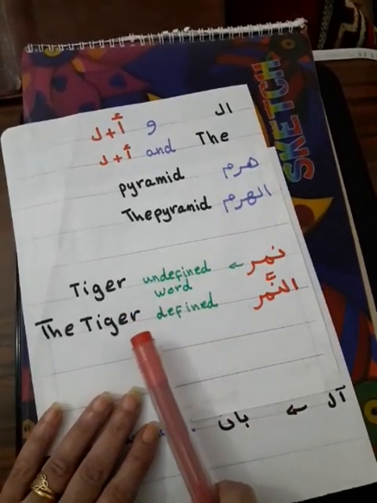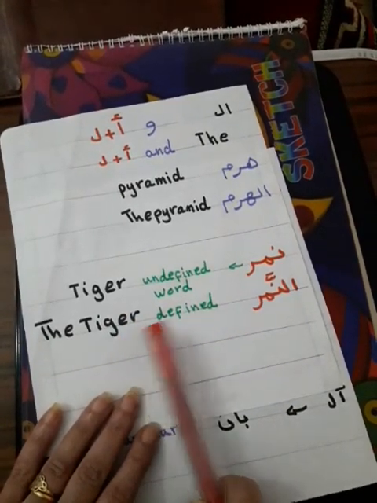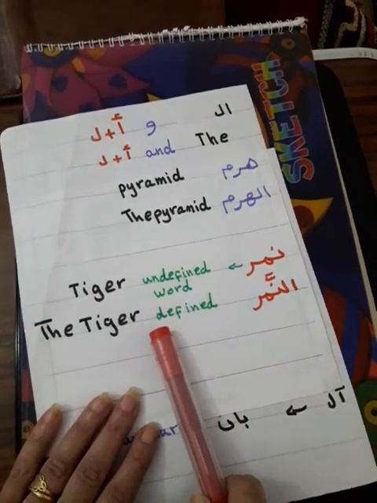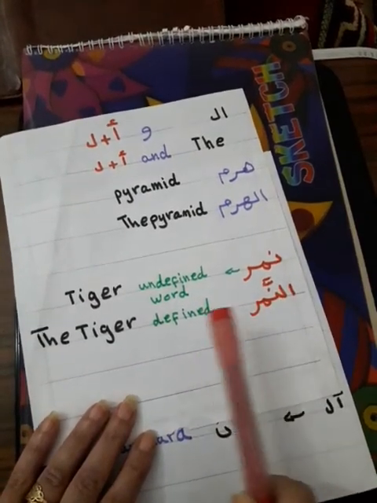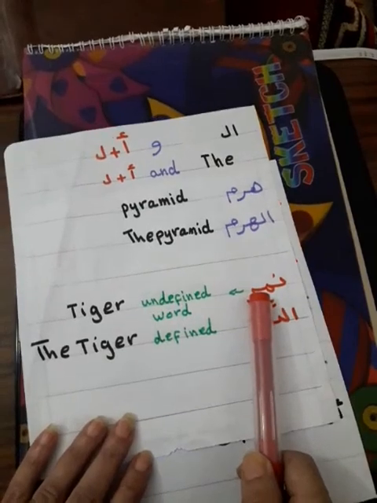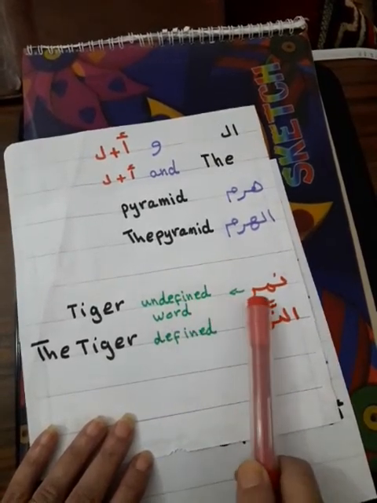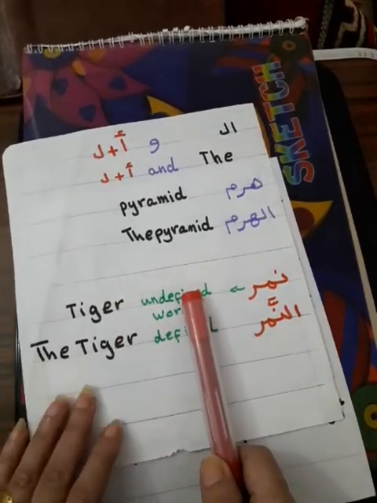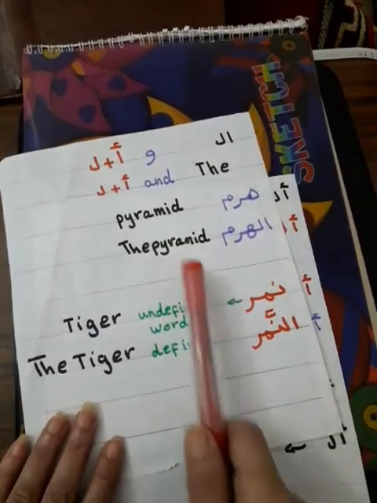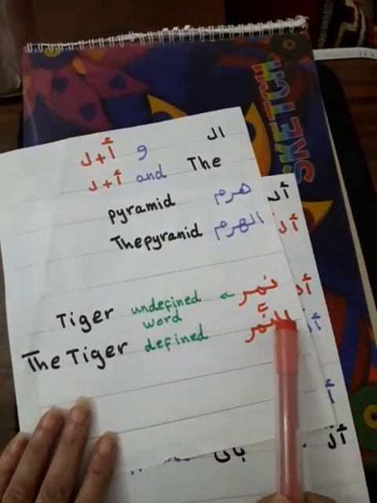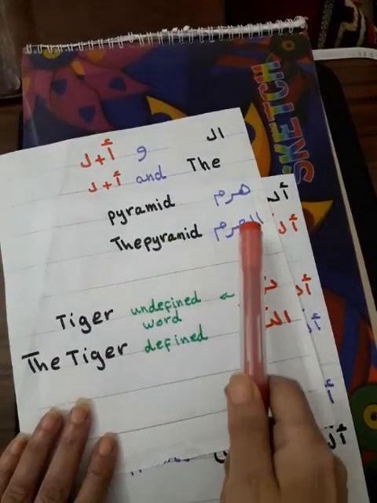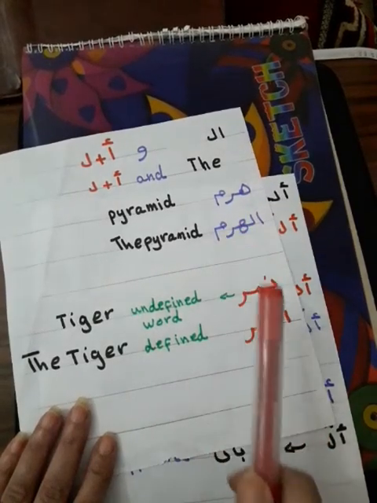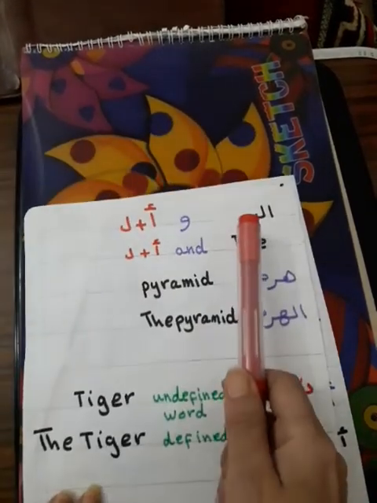An-nimr means the tiger. This is a defined word. If I delete this alif and lam, it will be nimr, an undefined word, nimr, tiger.